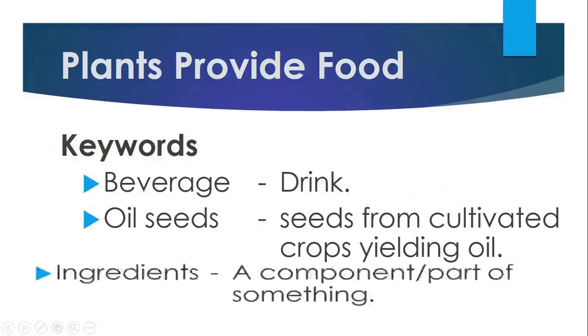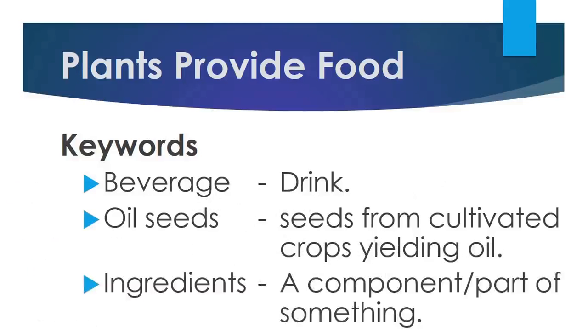Next, ingredient. It is a component or part of something. Any of the foods or substances that are combined to make a particular dish. An ingredient is a substance that forms part of a mixture. For example, in cooking, recipes specify which ingredients are used to prepare a specific dish. Many commercial products contain secret ingredients that are purported to make them better than competing products.